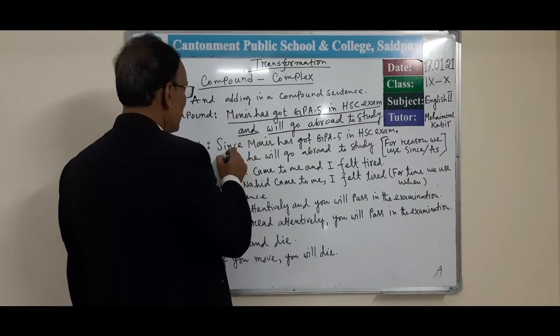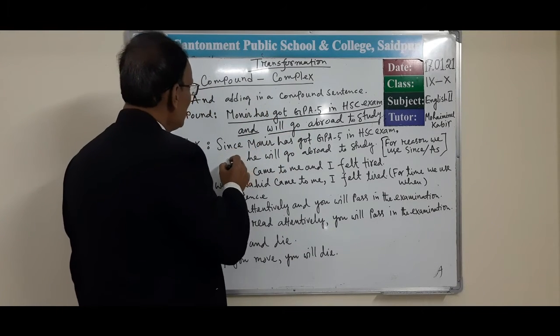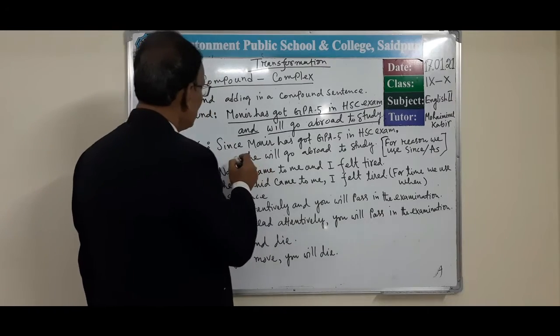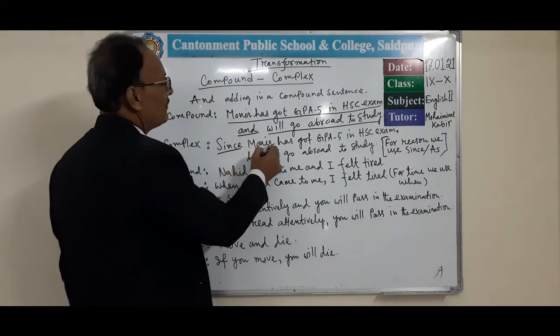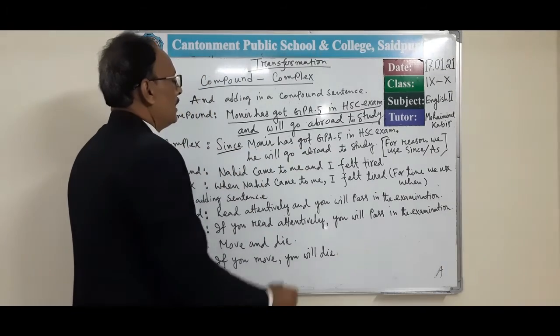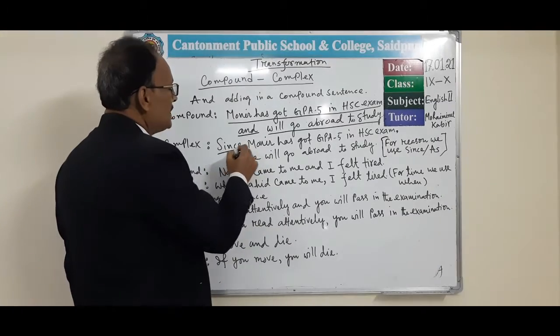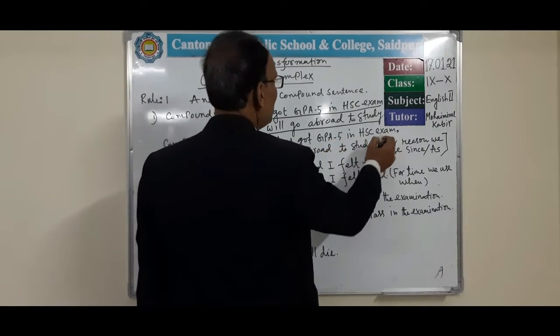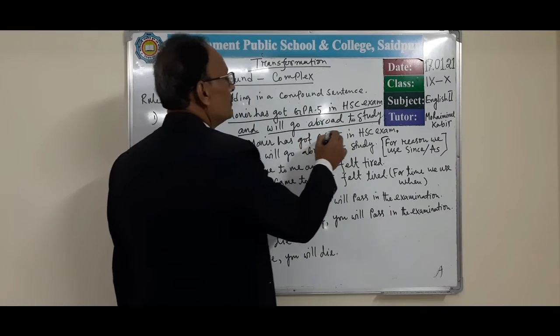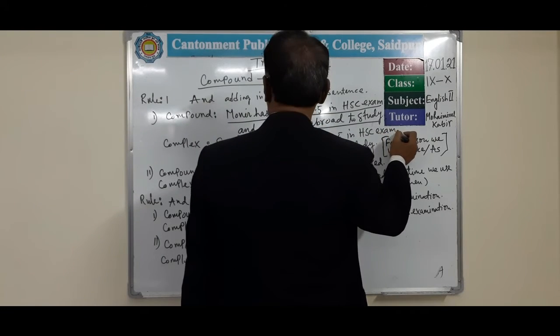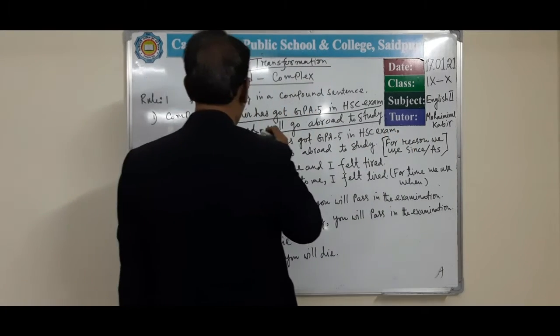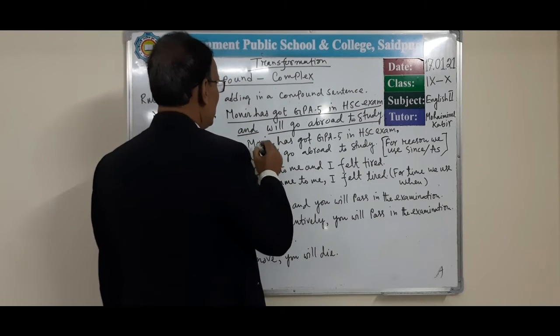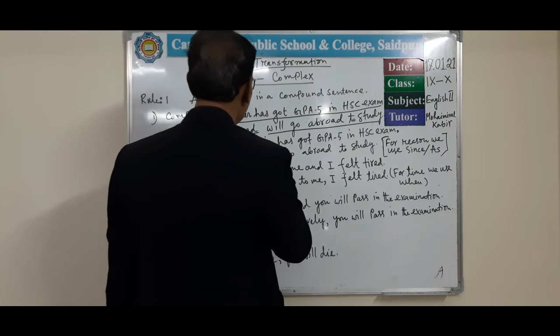In that case, first of all you have to write since, then the first clause. I have written since Monir has got a GPA 5 in the SSC exam, then you have to put a comma and and will be omitted. Then next you have to give a subject.